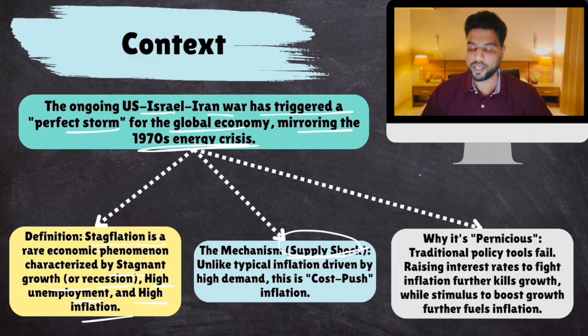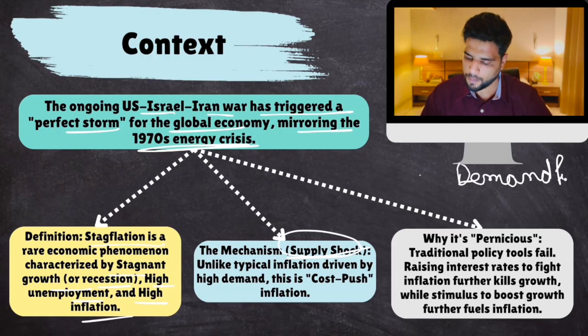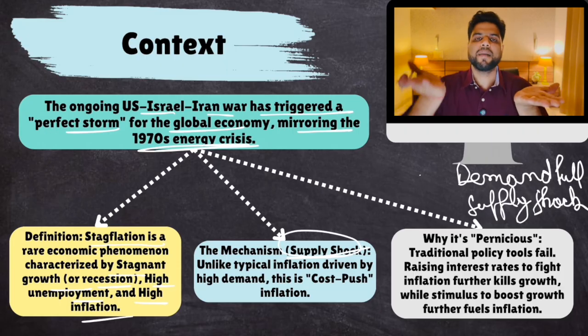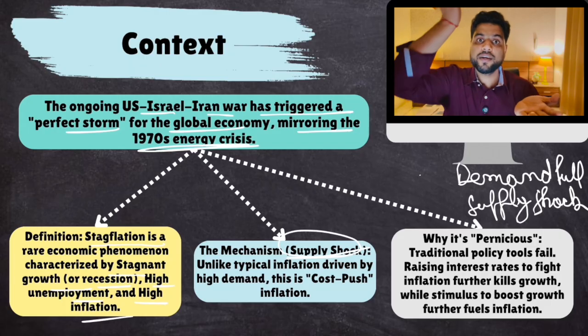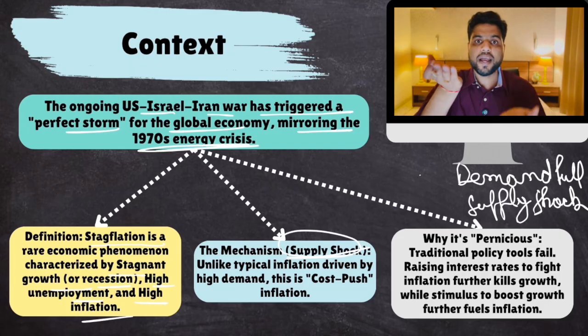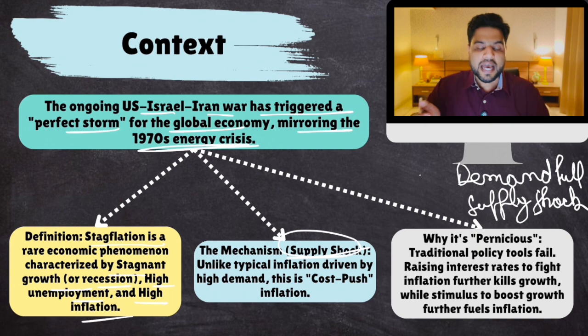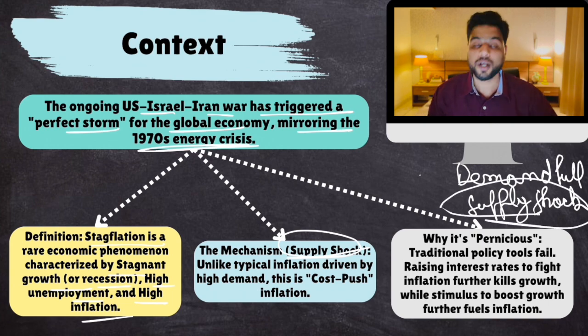Now listen to me very carefully. There are two types of inflation: demand pull and supply shock. Now what is the difference? Inflation happens when demand is higher than supply. Now this can happen for two reasons. Either the demand increases, which is demand pull, or the supply falls, which is a supply shock. Stagflation generally happens when there is a supply shock, like the current crisis. There is not enough supply of LPG, LNG, oil. Supply shock. You understand?